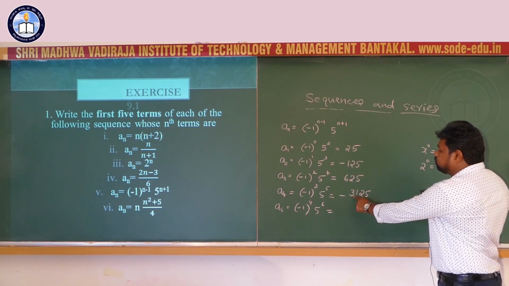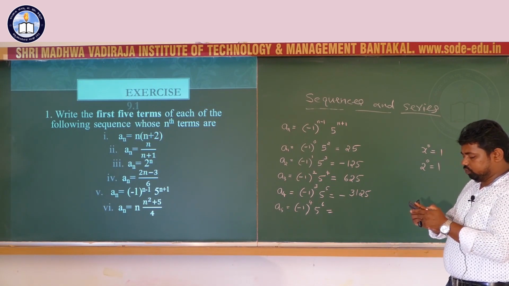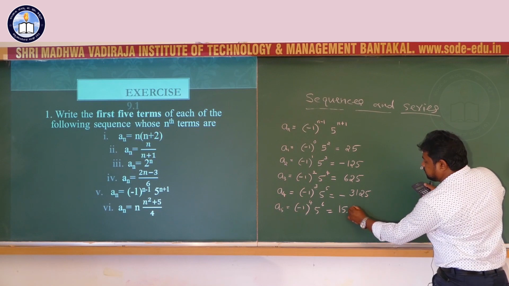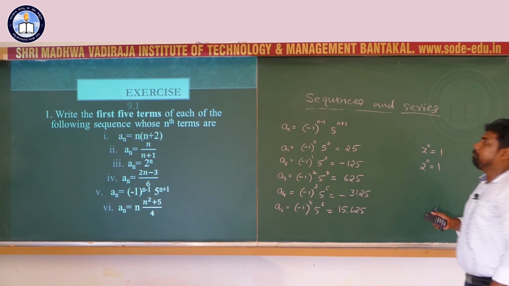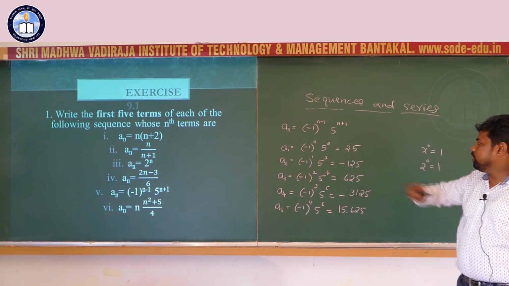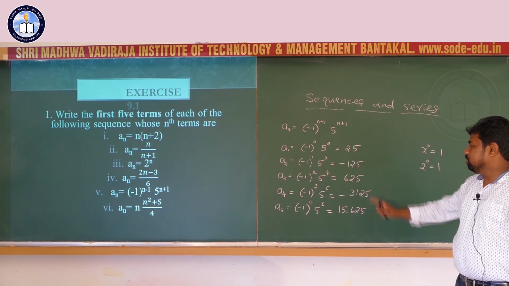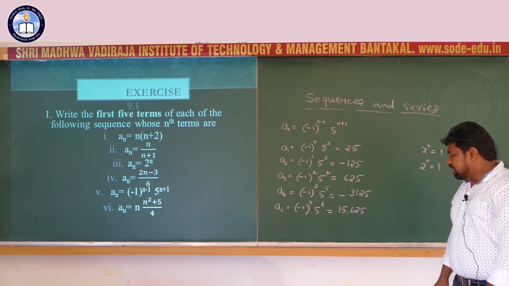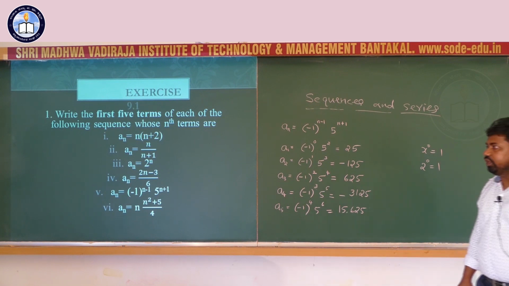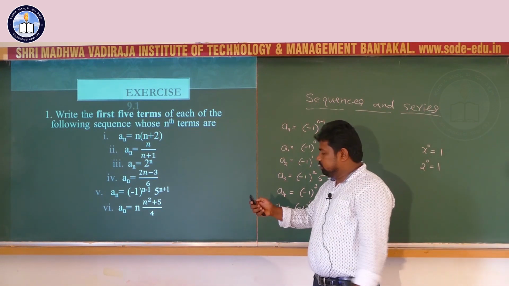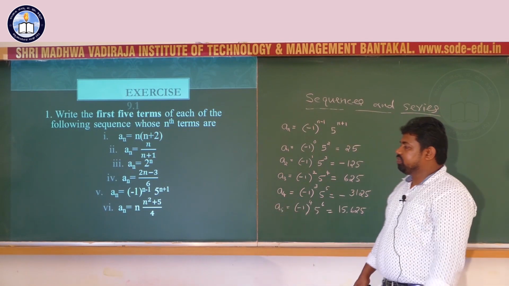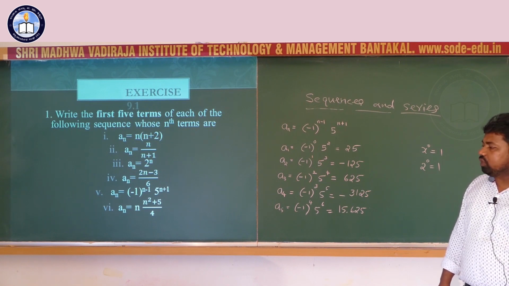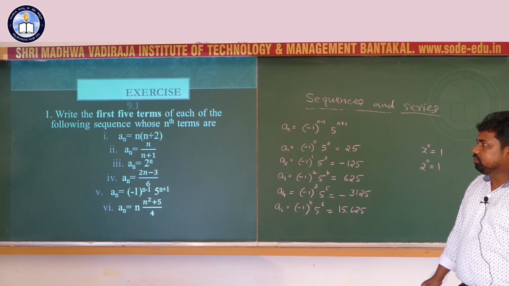That means 3125 into 5, that is equal to 15,625. Therefore, first 5 terms are 25, minus 125, plus 625, minus 3125 and 15,625. Sixth problem, an equal to n into (n square plus 5) divided by 4. Similar problem, you do it.